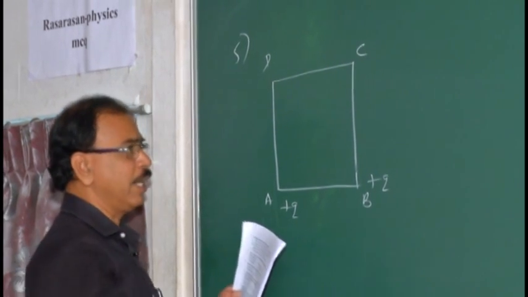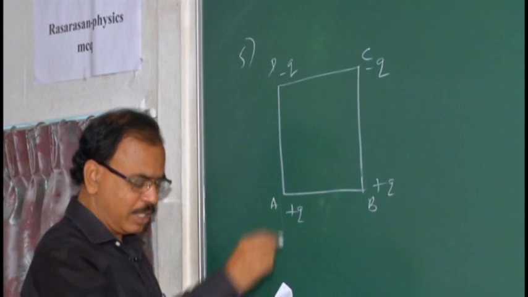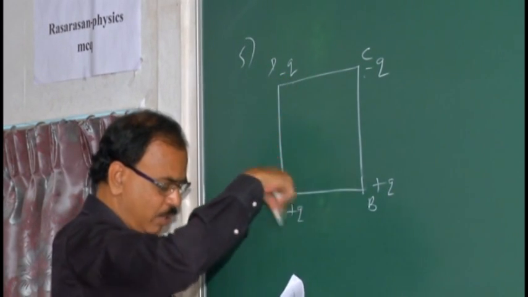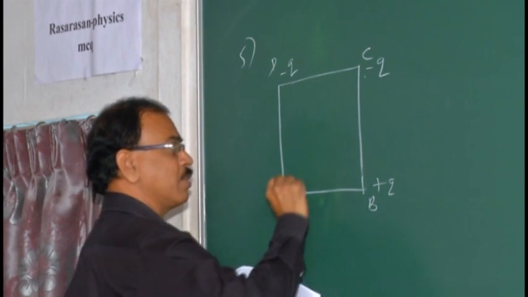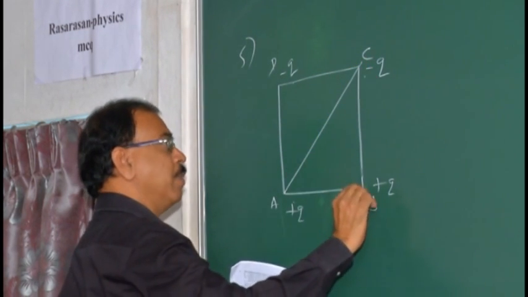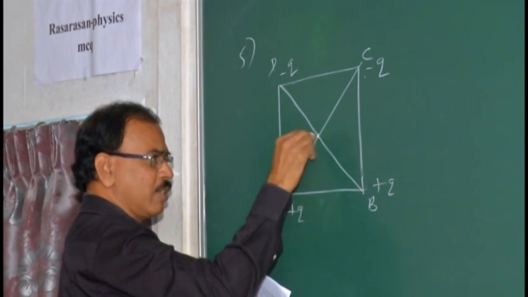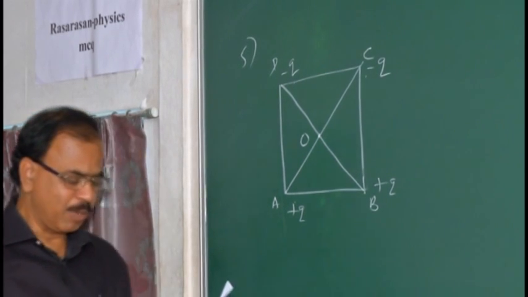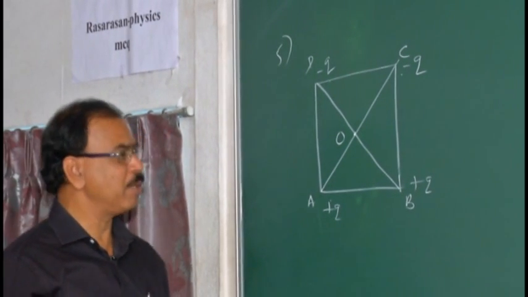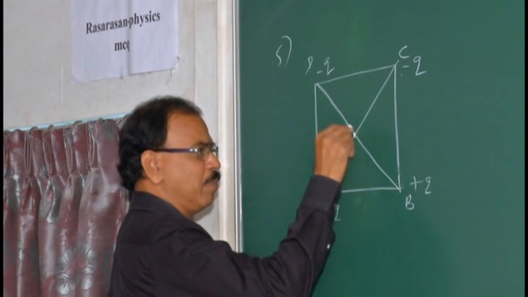Plus Q, minus Q are placed at the corners A, B, C, D of the square respectively. O is the point of intersection of the diagonals AC and BD. This is one diagonal and another diagonal. The two diagonals intersect at this point O. The aim of the problem is the resultant electric field intensity at the midpoint O. What is the resultant electric field at this midpoint O?